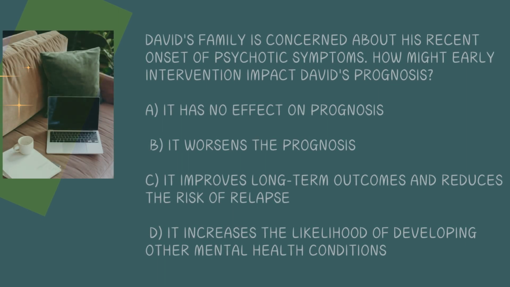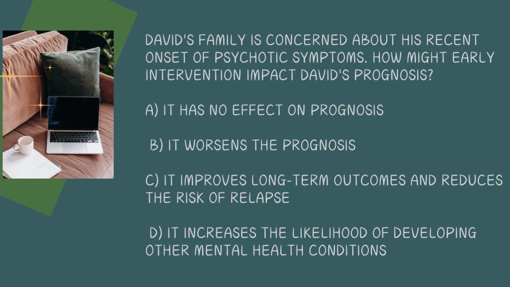David's family is concerned about his recent onset of psychotic symptoms. How might early intervention impact David's prognosis? A. It has no effect on prognosis. B. It worsens the prognosis. C. It improves long-term outcomes and reduces the risk of relapse. D. It increases the likelihood of developing other mental health conditions.